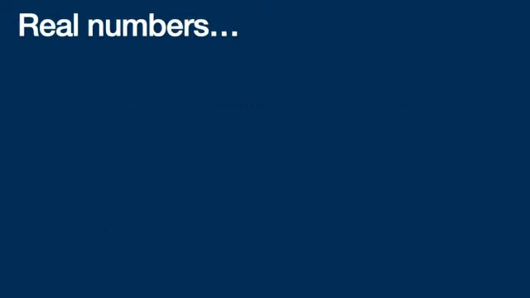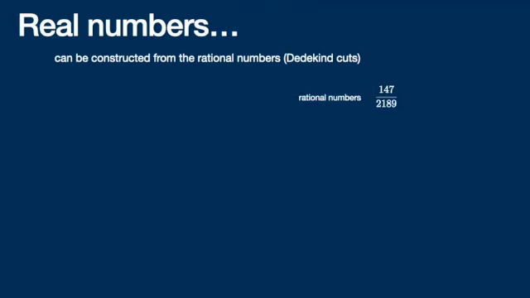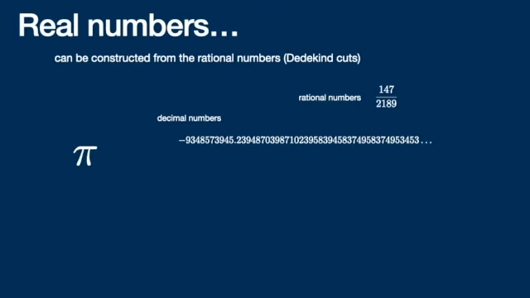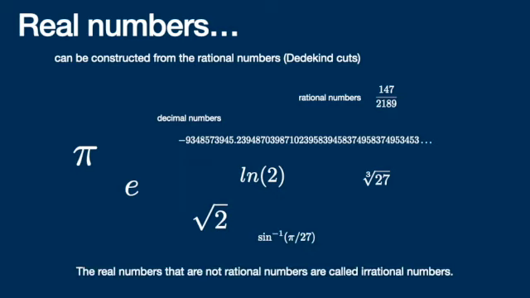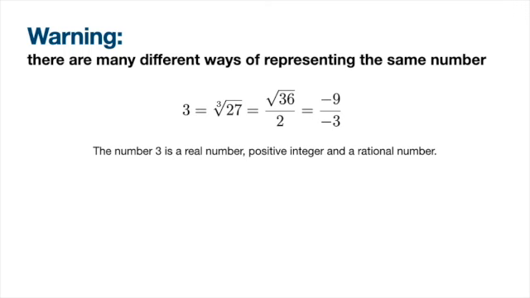Finally, we have the real numbers. The real numbers can be constructed from the rational numbers using a process called Dedekind cuts. Real numbers consist of the rational numbers, decimal numbers, well-known constants such as pi and e, outputs of functions such as natural log of 2, or square root of 2, or cube root of 27, or arcsine of pi over 27. The real numbers that are not rational numbers are called irrational numbers. Just be careful, there are many different ways of representing the same number.